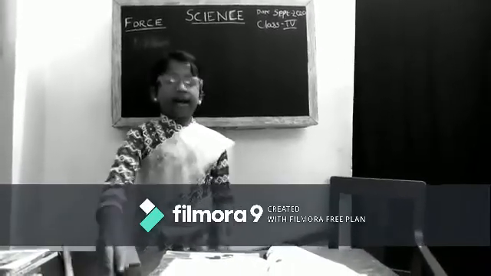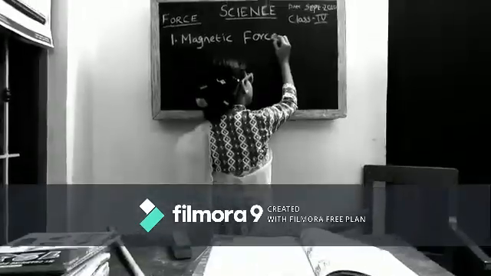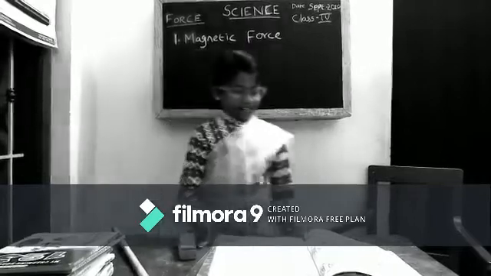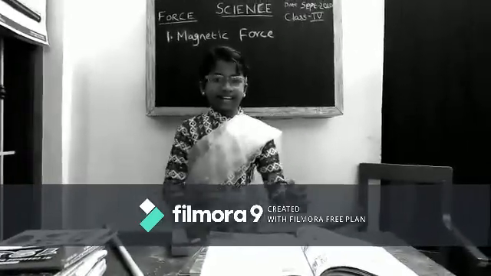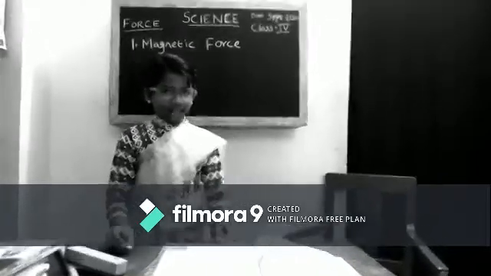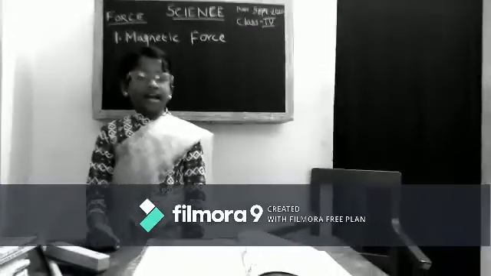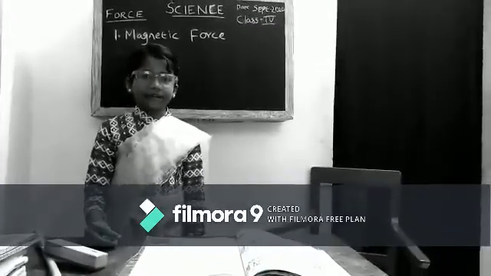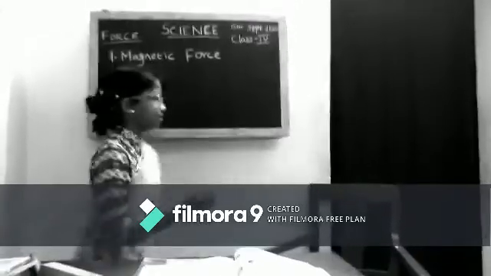Number 1, magnetic force. Magnetic force is a force that attracts metal objects like iron fillings and iron. Children, what did we learn? Magnetic force. Now let's go to the second force, which is electrostatic force.